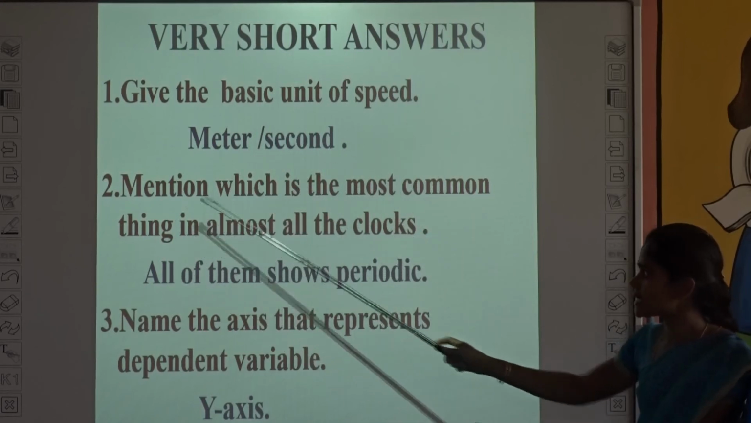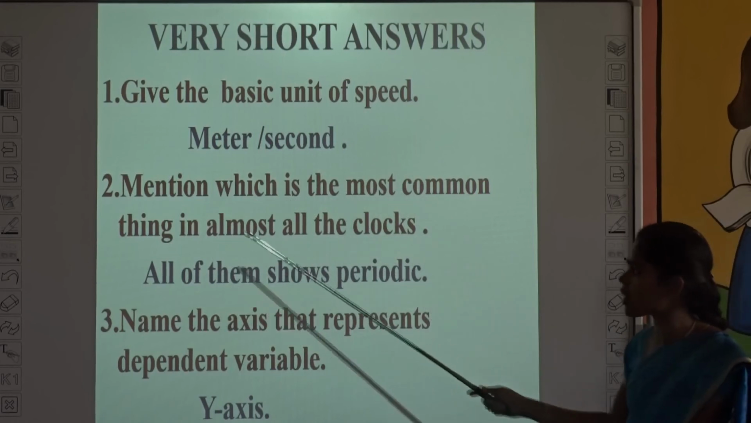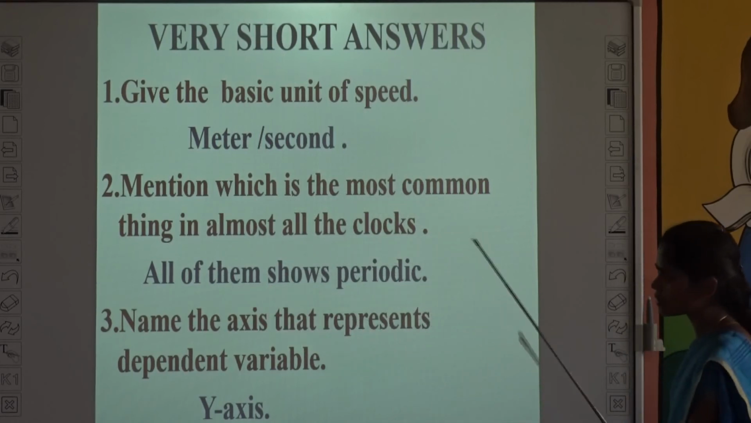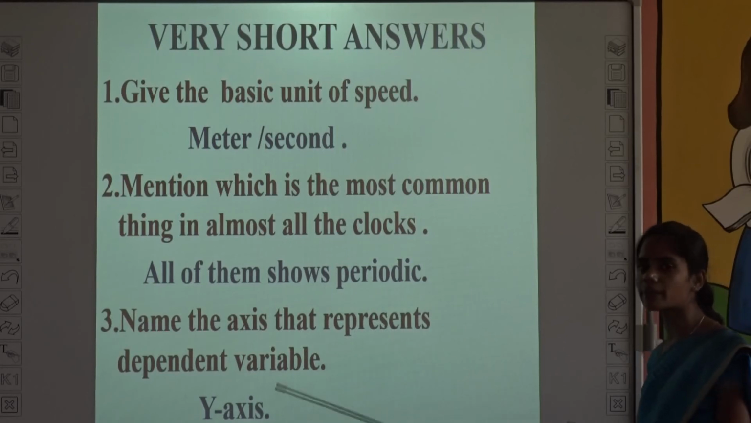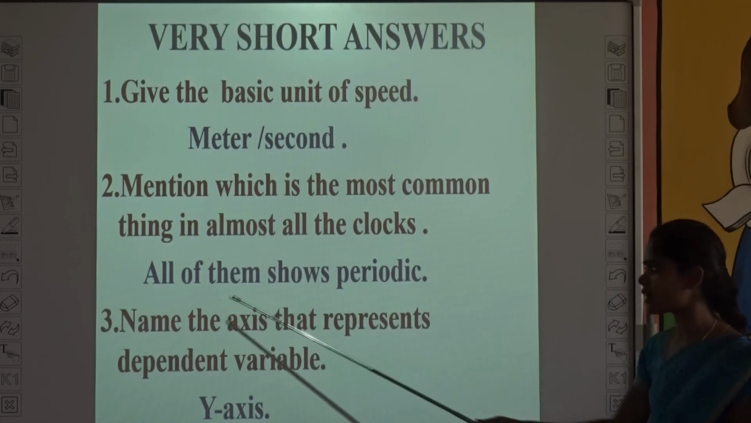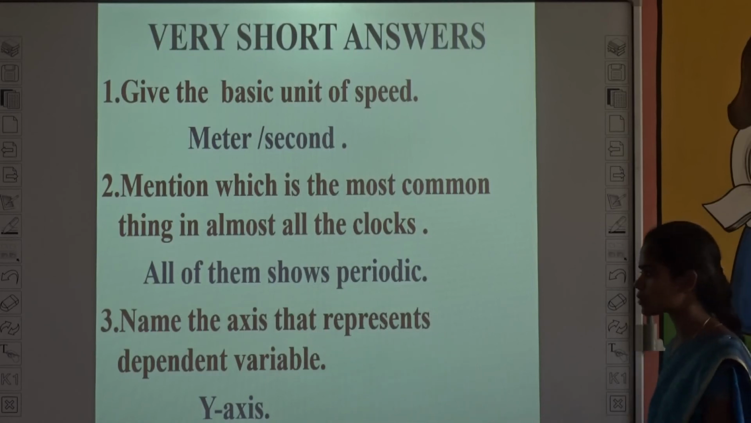Second one, mention which is the most common thing in almost all the clocks. All the clocks show periodic motion. Why? Because it repeats its motion over a period of time. So all of them show periodic motion.